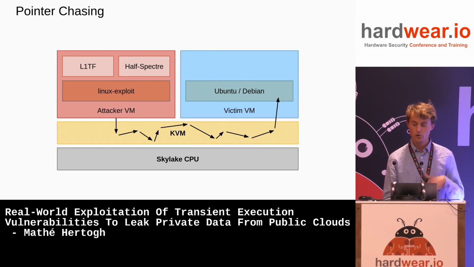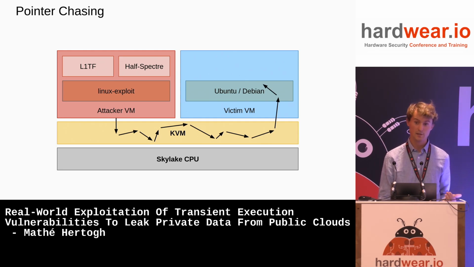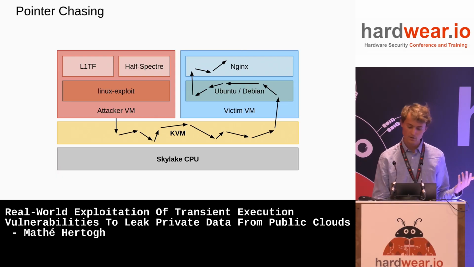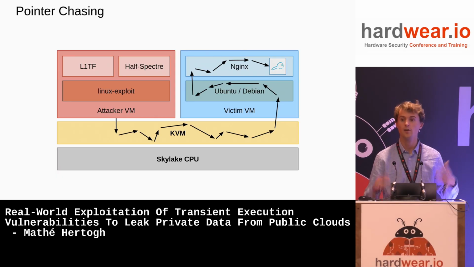So then by pointer chasing in the guest kernel, we're going to, for example, just print all the processes it's running. That's what our exploit does. And whenever it finds a process called Nginx, it goes to its metadata, and for example, figures out where its heap is, etc. And at some point we know, okay, here's the key, and leak it.